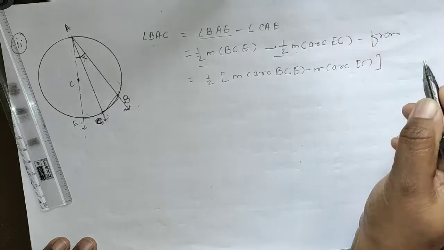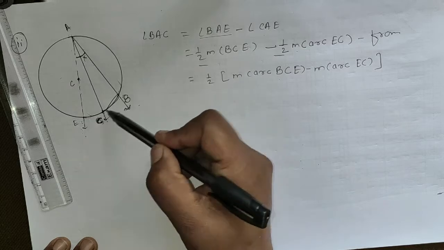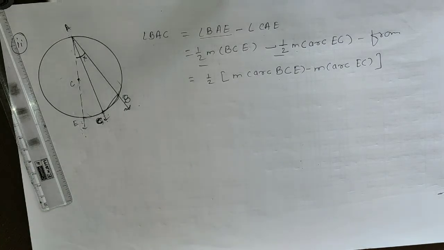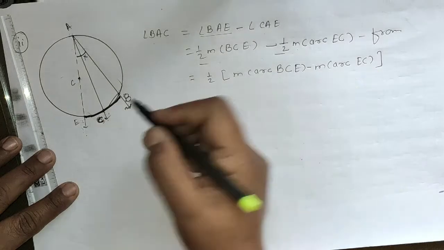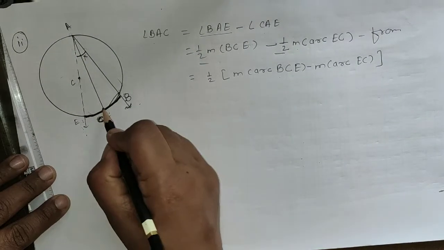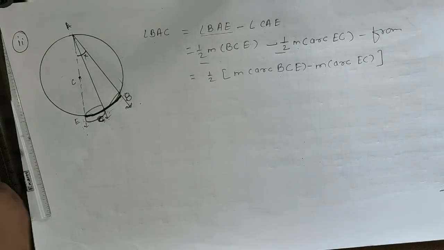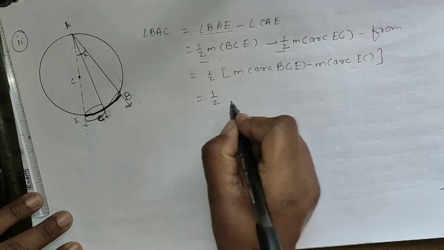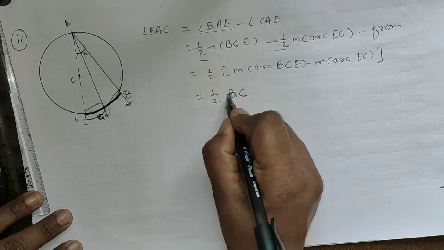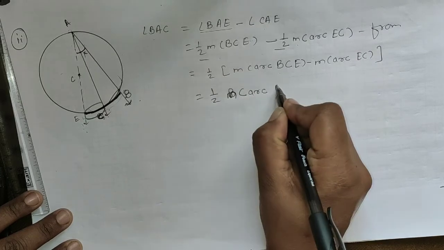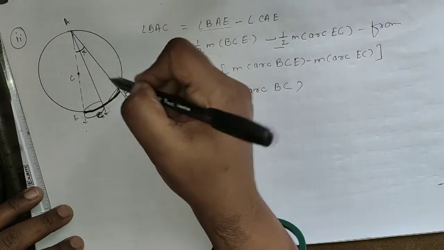The subtraction of EC from arc BCE, that is, subtracting this part from the arc, leaves BC. So both subtracted give half of the measure of arc BC. This angle is also half of the measure of BC.